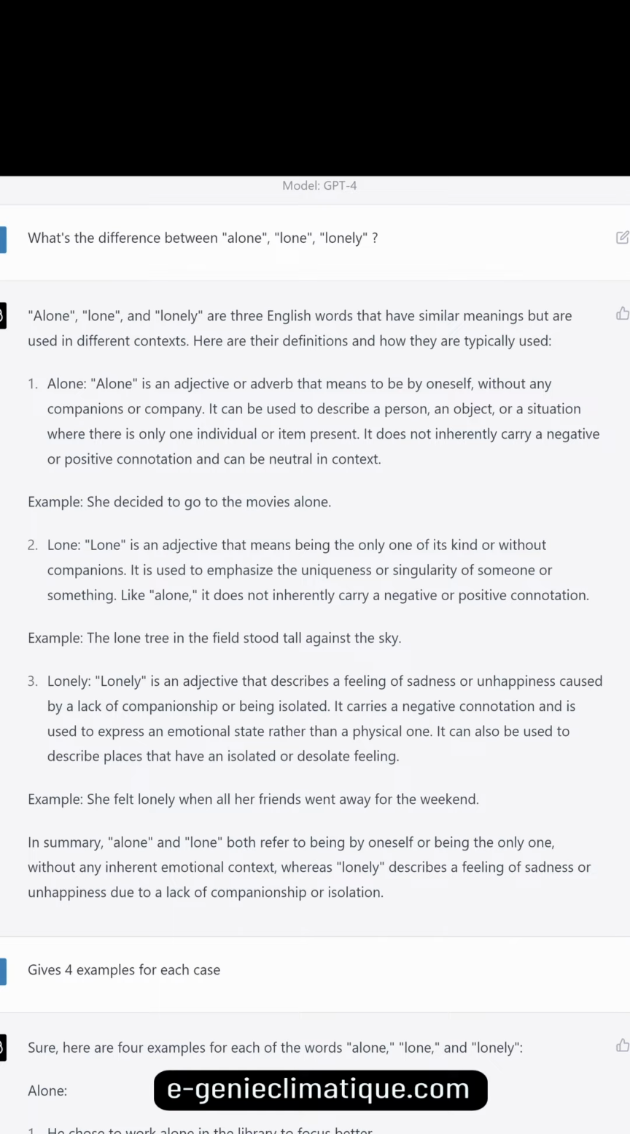In summary, alone and lone both refer to being by oneself or being the only one, without any inherent emotional context, whereas lonely describes a feeling of sadness or unhappiness due to a lack of companionship or isolation.